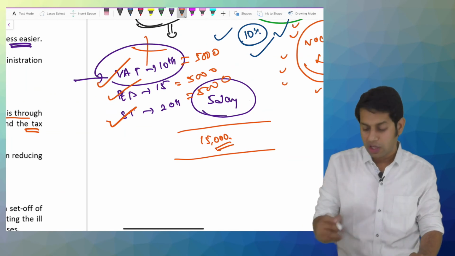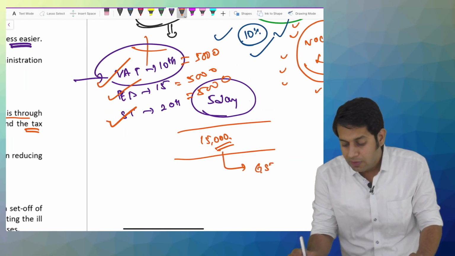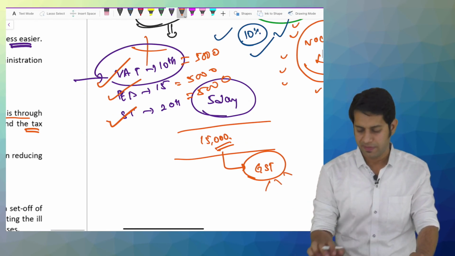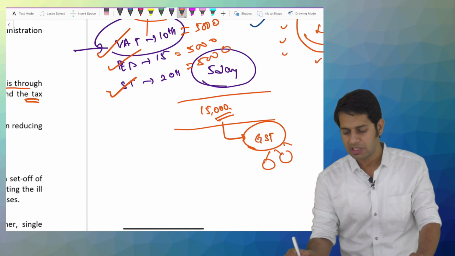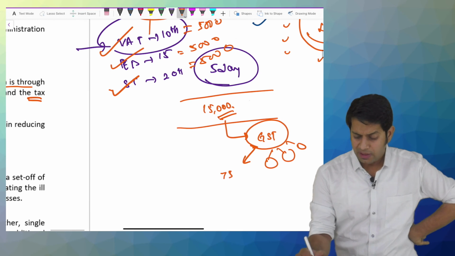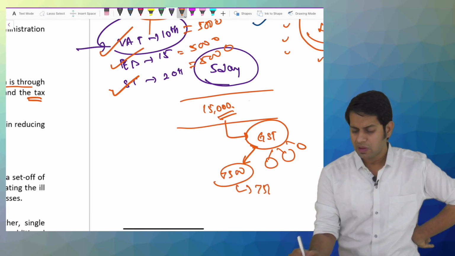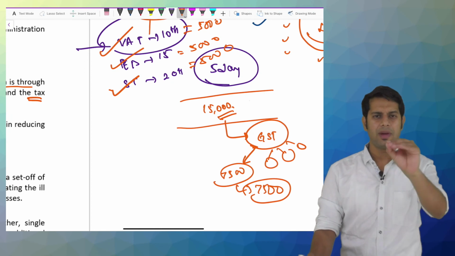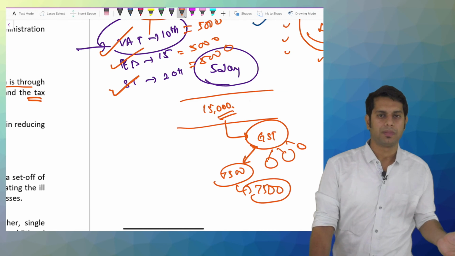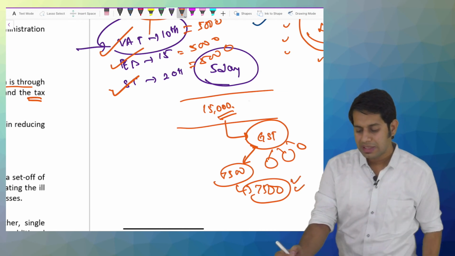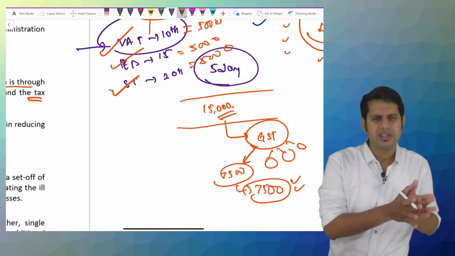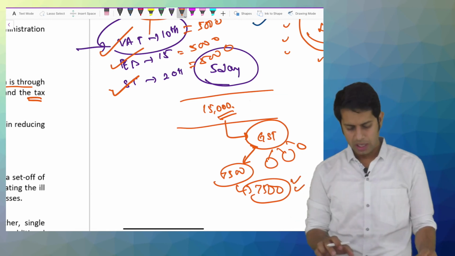Now it is not like that. Now it is only one return which he has to file, that is the GST return. Under GST we have different types of return, which we'll see when we discuss that particular chapter. Now there is only one law under which I have to file a return. Even if the CA charges 7,500, I am saving 7,500 more. Why, sir? Because compliance is reduced now. There is only one single law which you have to follow, and that will reduce your compliance cost.